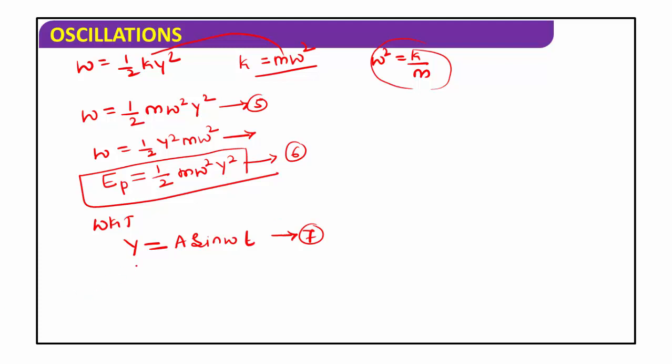When you differentiate this equation, you get the velocity. The rate of change of displacement is called velocity. V is equal to a into differentiation of sin x, which is cos x, or differentiation of sin x with respect to x is cos x plus c. Therefore you can write this equation: V is equal to a omega cos omega t. This is equation number 8. Displacement, velocity and acceleration of the particle performing the simple harmonic motion.